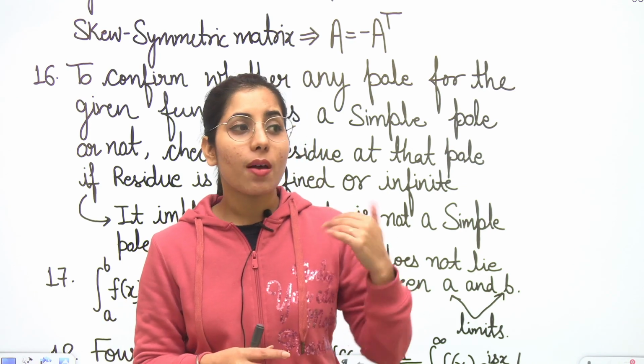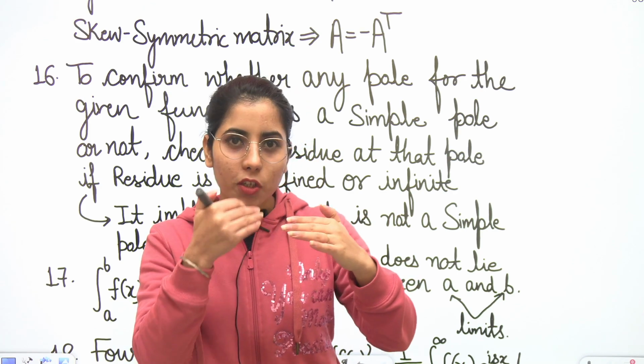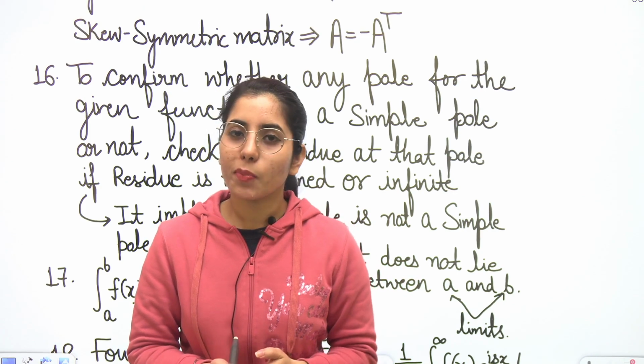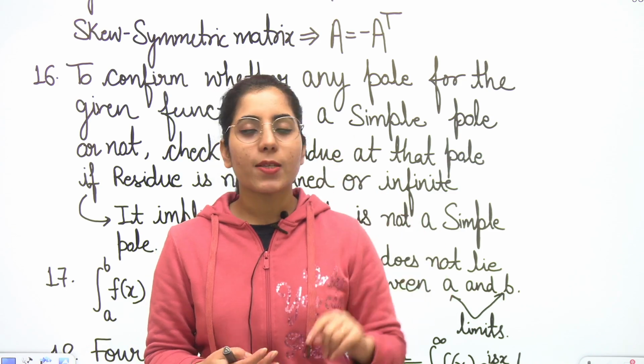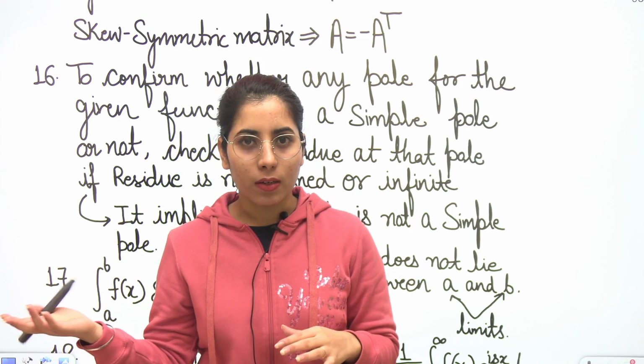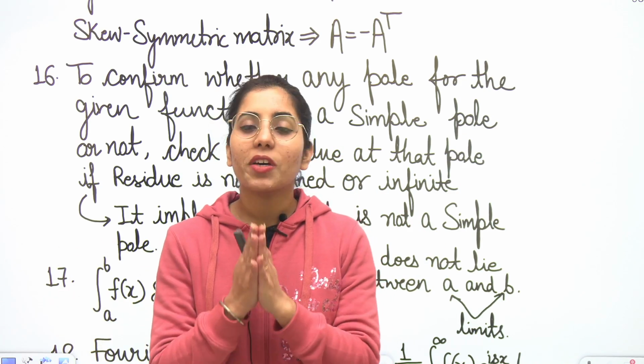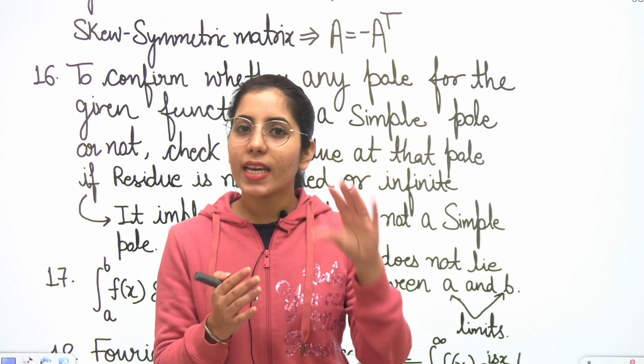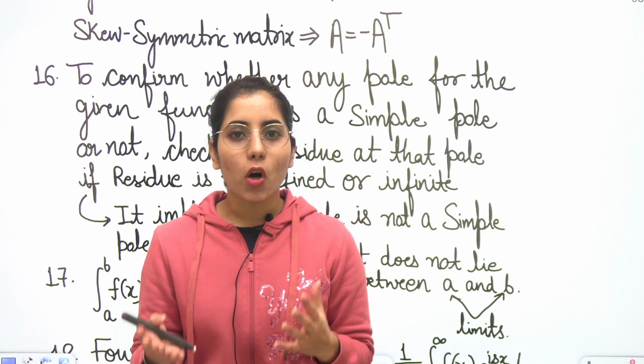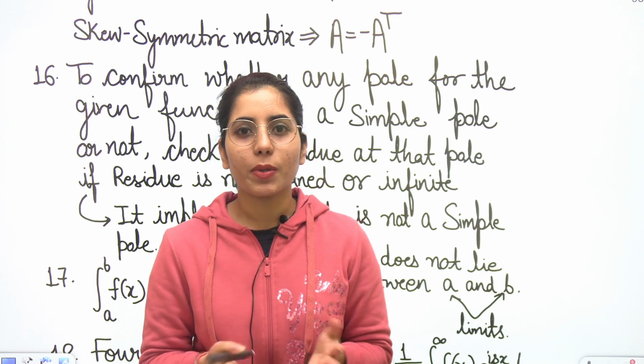That means it will be some other order pole. Then go for some other option and check whether it is a simple pole or not, or just by looking at the expression you can get a better answer. So this is a way of checking whether any pole existing for any given function can be a simple pole or not, or whether it is actually a simple pole or not.